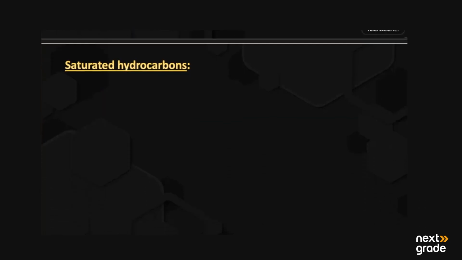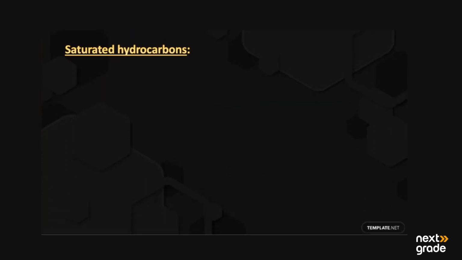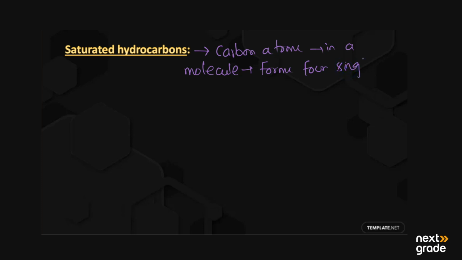First, we have saturated organic compounds. By definition, these are the organic compounds in which carbon atoms in a molecule form four single covalent bonds with other atoms.